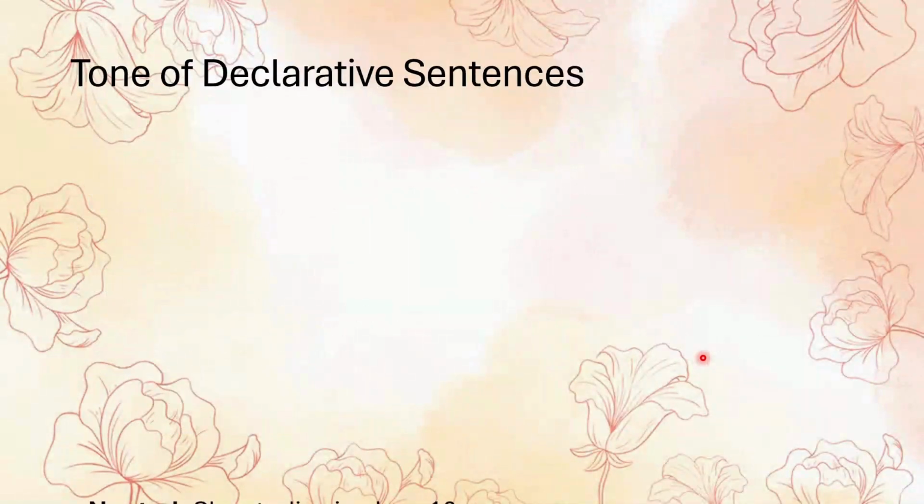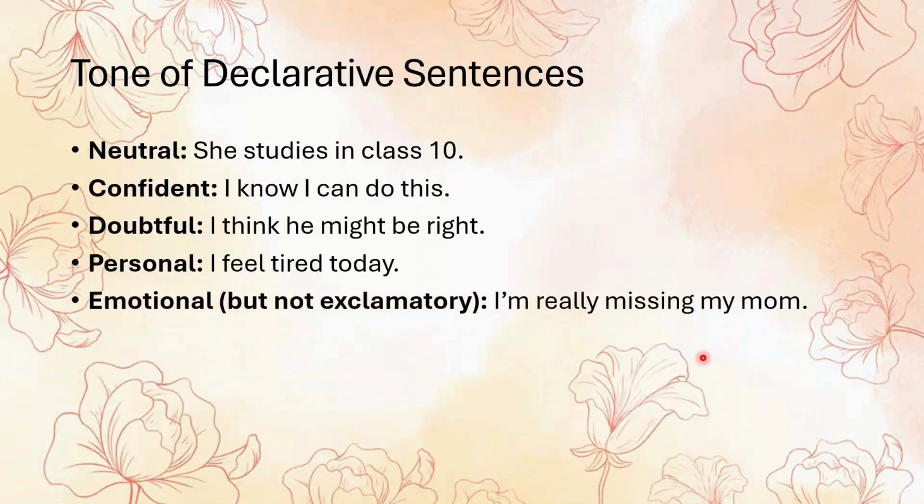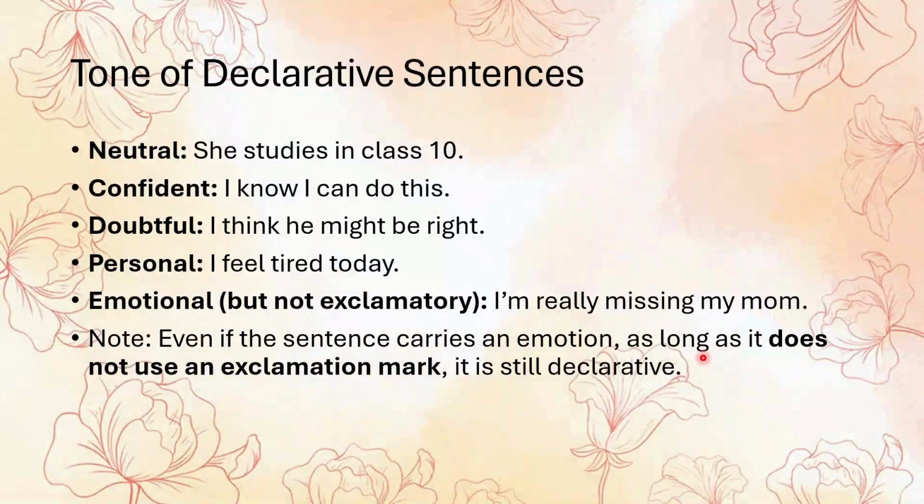Okay. So now let's talk about the tone of the declarative sentence. When we talk about the tone, we usually think of them as neutral and informative, but in reality, declarative sentences can carry a variety of tones depending on what the speaker wants to express. For example, a neutral tone would sound like she studies in class 10, simply stating a fact without emotion.